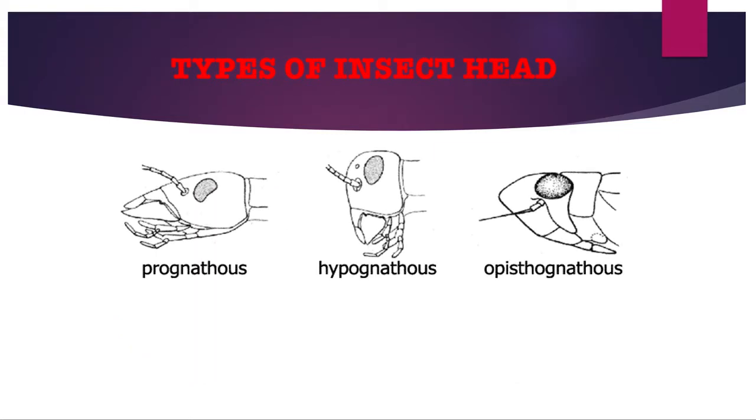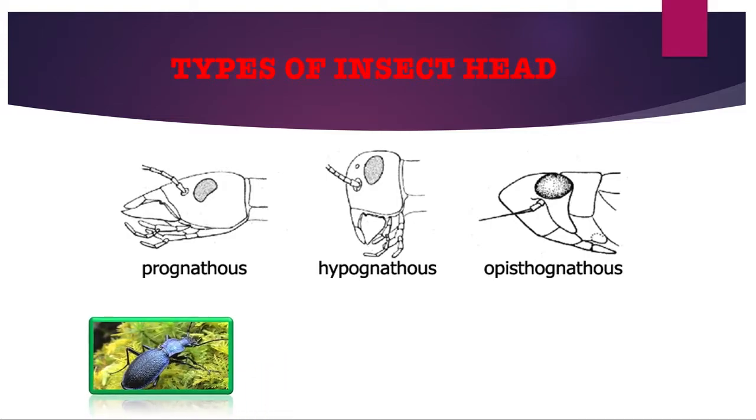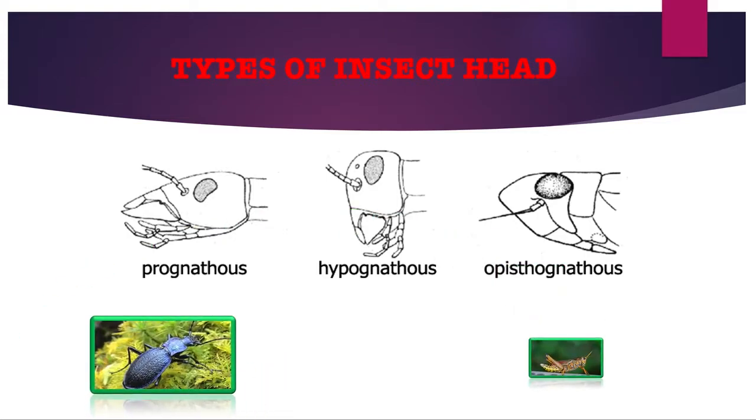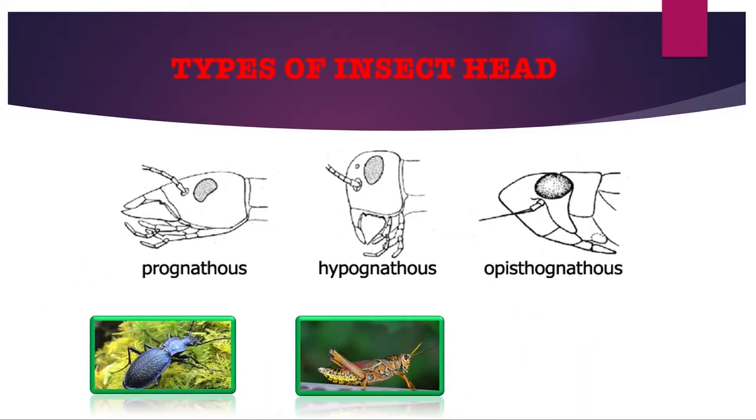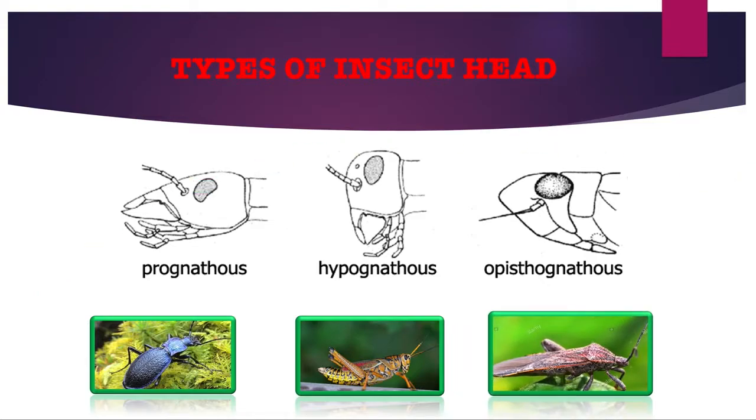Types of head. The first one is prognathous. Pro means in front. In many insects, the cranium is turned upward on the neck, so the mouth parts are directed forward. For example, Thysanura, Dermaptera, Coleoptera, etc. The second one is hypognathous. Hypo means below. In many insects, the cranium is placed at the top of the head, thus the mouth parts are directed downward. For example, Orthoptera, Diptera, and Hymenoptera.